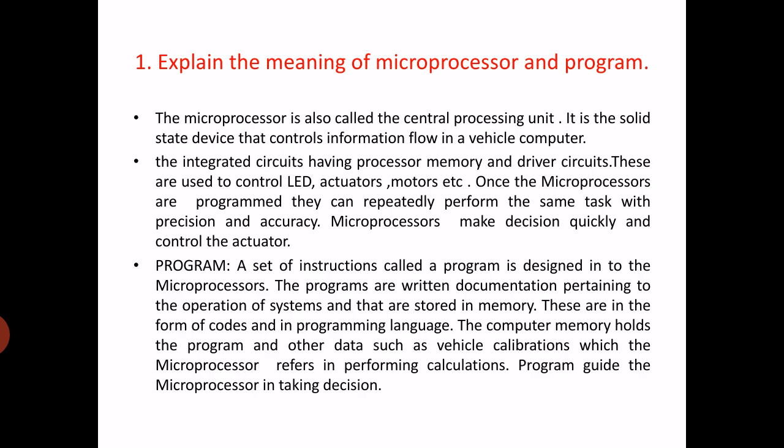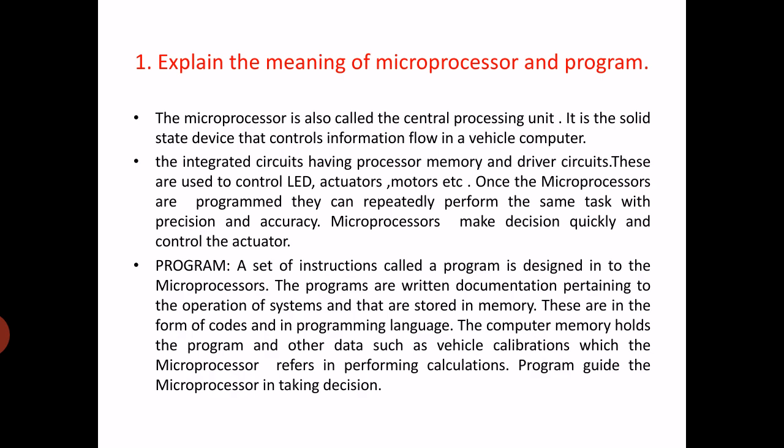These are used to control LEDs, actuators like injectors, motors, etc. Once the microprocessors are programmed, they can repeatedly perform the same task with accuracy and precision. Microprocessors make decisions quickly and control accurately.